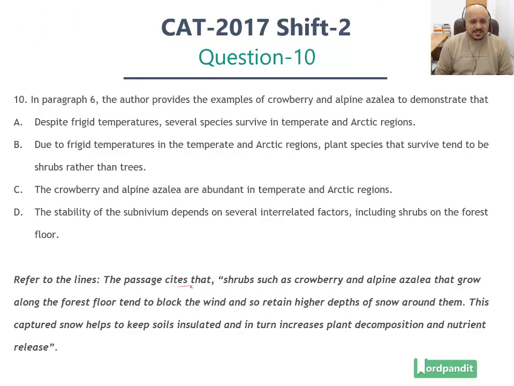The passage cites that shrubs such as crowberry and alpine azalea that grow along the forest floor tend to block the wind. So this is the first thing they do. So retain higher depths of snow around them. This is a consequence, right? So this happens, then this happens. This captured snow helps to keep soils insulated, then this happens, and in turn increases plant decomposition and nutrient release.